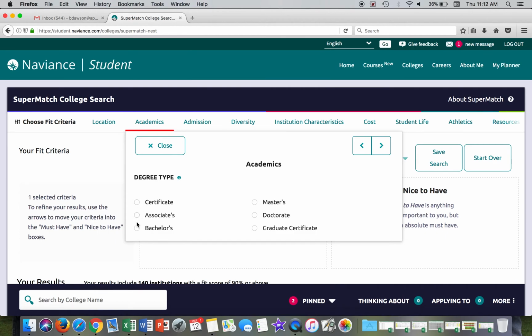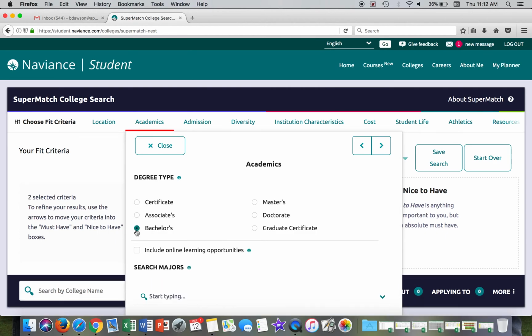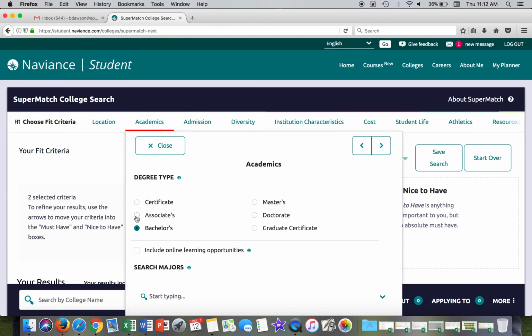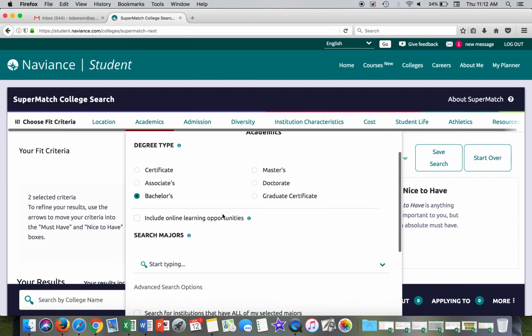I'm looking for a bachelor's degree. Let's say I'm going to a four-year college after high school. If you're going two-year, that's where you would select the associate's degree, if you're going to a Cascadia or an Edmonds Community College, one of those two-year schools, some of which have four-year programs, but they're mostly two-year programs. But we're looking for the four-year program right now.